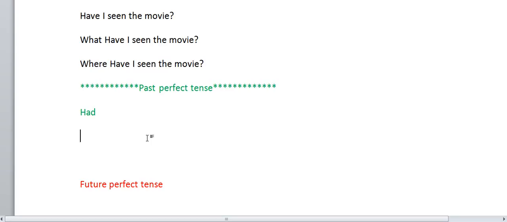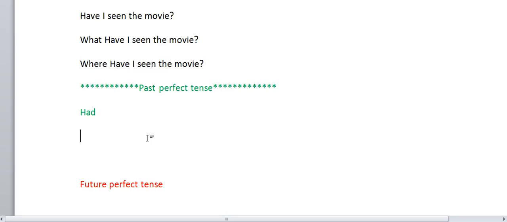See, here there are two past actions which happen one after another. Past perfect tense means it is completed in the past. It is started in the past and completed in the past itself. Suppose the train had left the platform. I had written the letter. You are talking about the past, and in the past that action is already complete. They had finished their work.